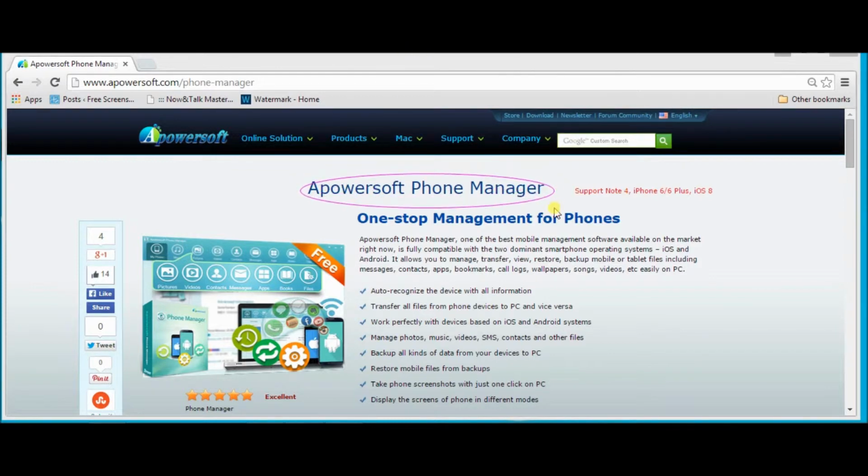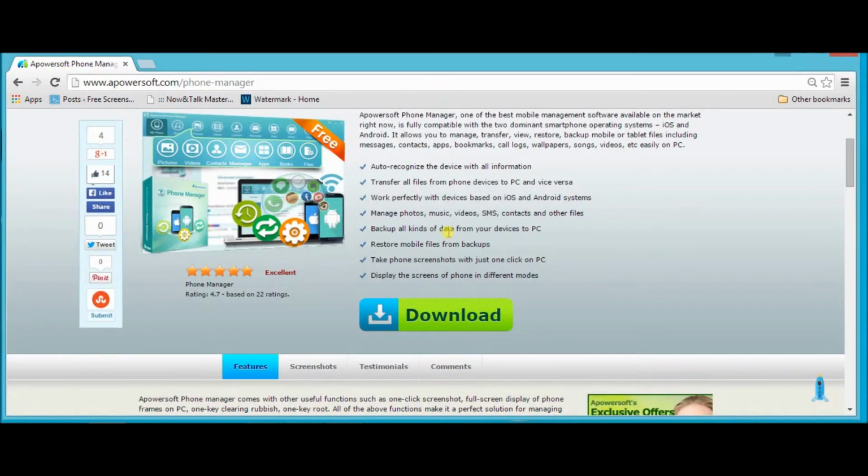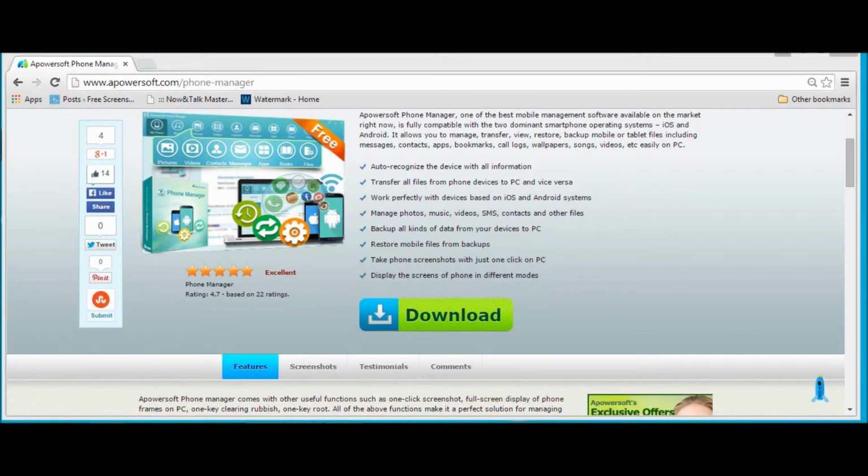First off, we need to go to a Parasoft Phone Manager page. Here's the link. And then, click on the download button found on the page of the Parasoft Phone Manager.